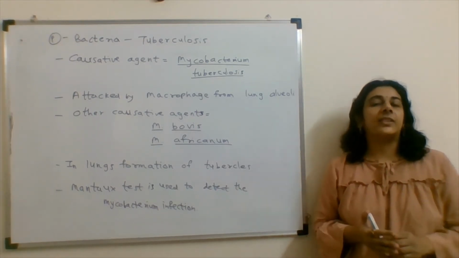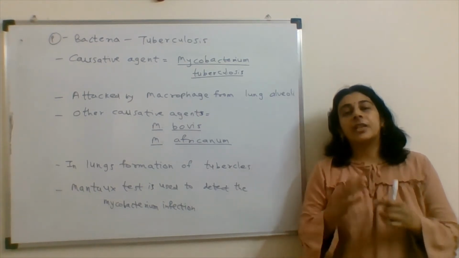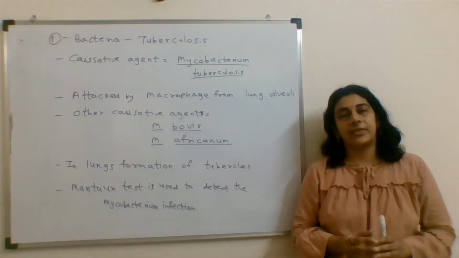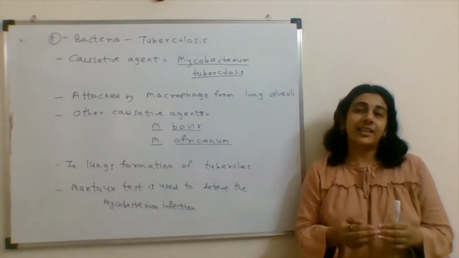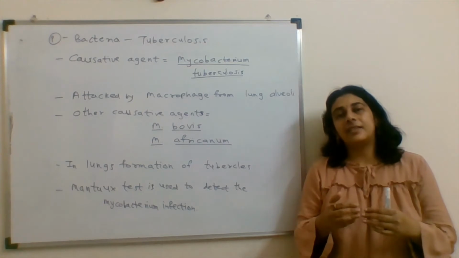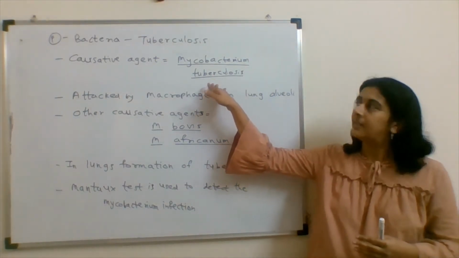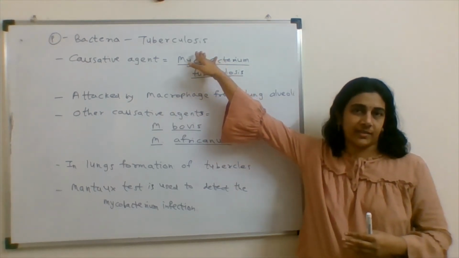Due to this survival, there is a hypersensitivity reaction. This forms a hard nodule-like structure in the lungs called a tubercle, and this is the word used in the name of the disease, tuberculosis.